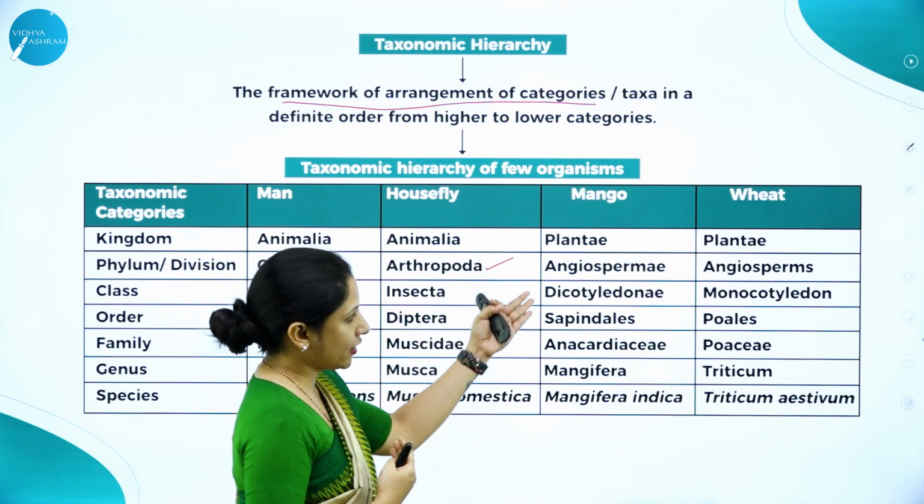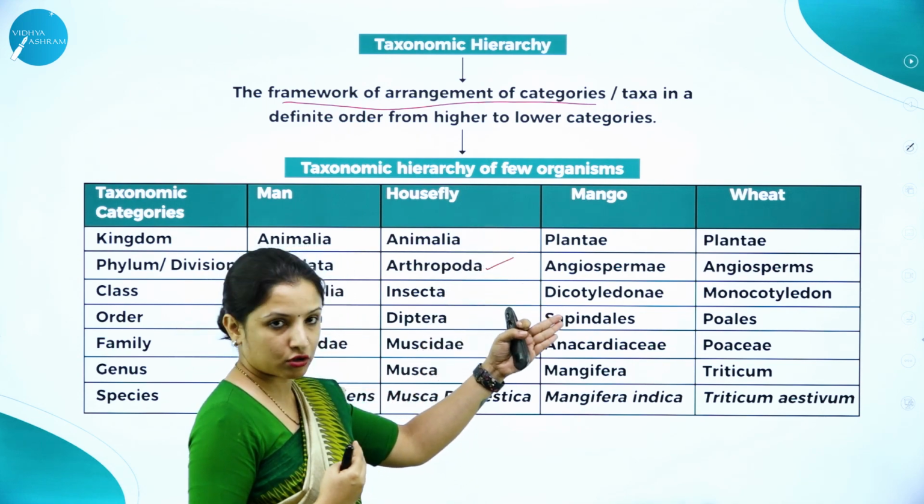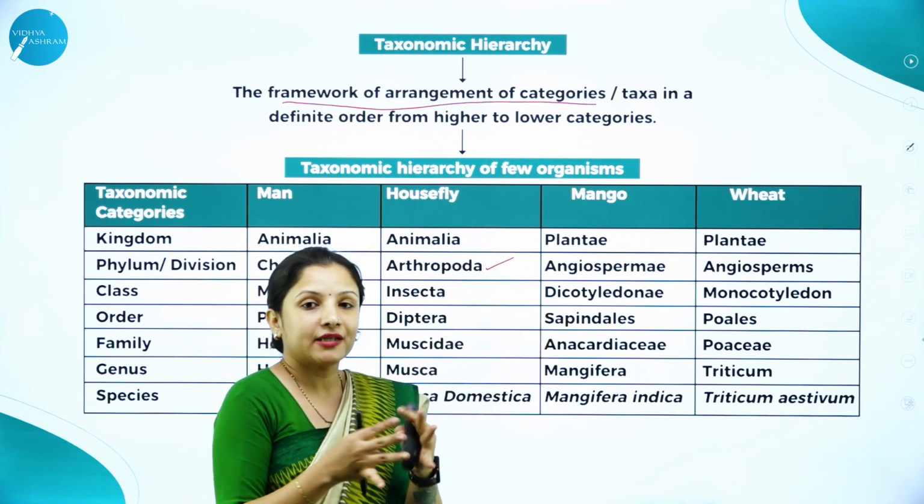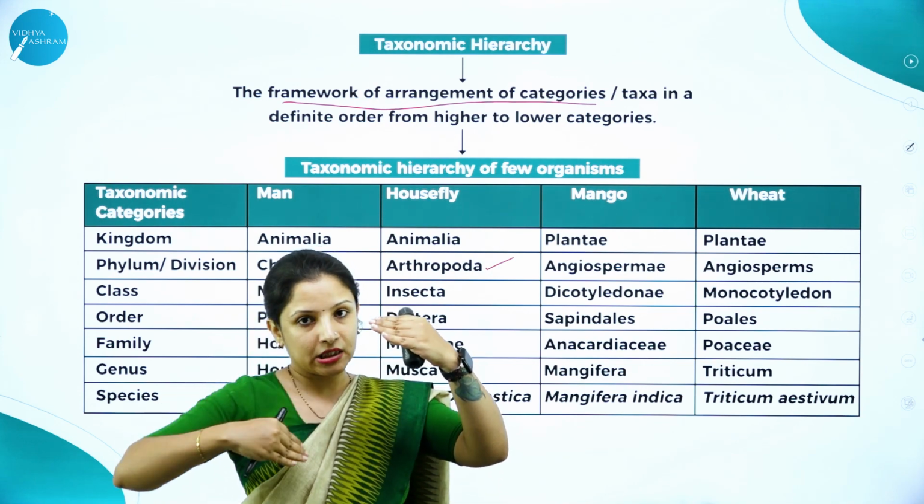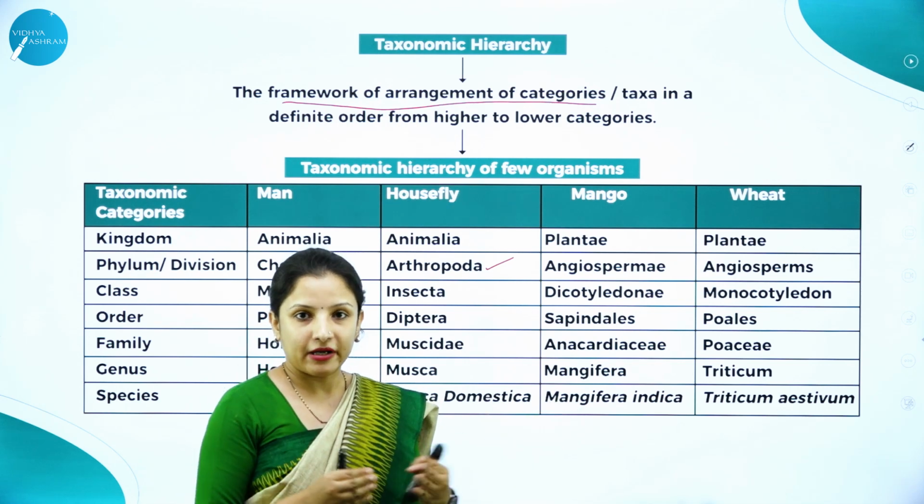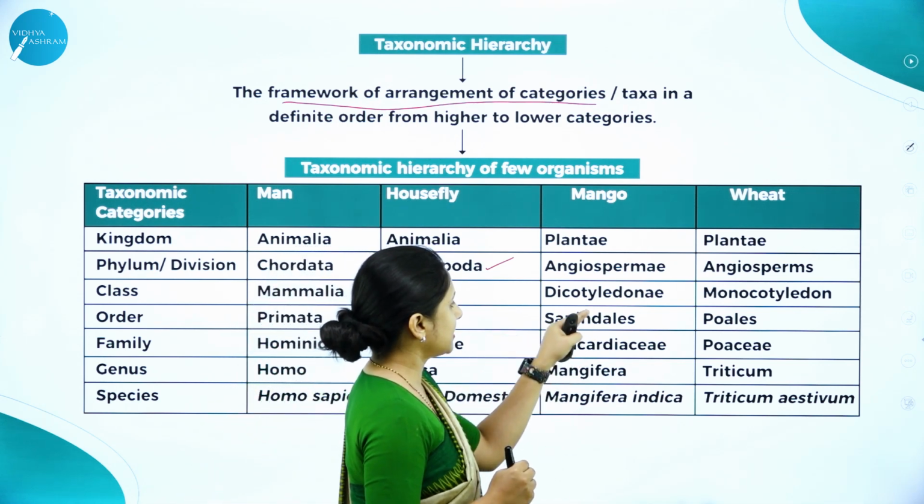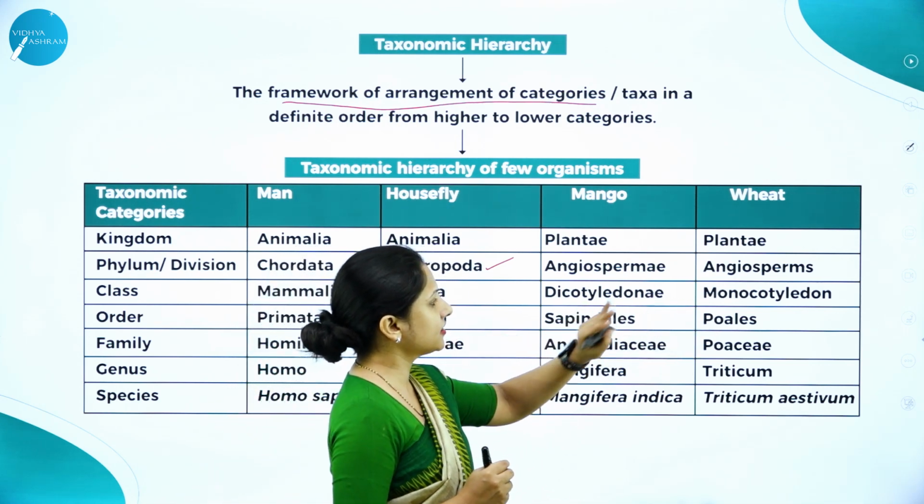Now mango is a dicotyledon, wheat is a monocot. So there it got bifurcated. So that is how they bifurcate. As and when we go on down the hierarchy, the organisms get bifurcated. So that is what happens here. Here it is Sapindales. And there it is Poales.